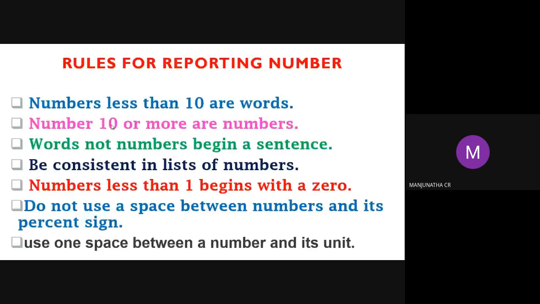If you go and observe any research paper, many of them, already published papers I am telling, have the unit and numbers attached. In standard journals, the editor says you should separate the number and the unit with one space. That is a very, very important thing. Use one space between a number and its unit. If you go to an engineering paper, or chemistry, physics or anything, wherever we use units, there should be a space. One single space should be there.